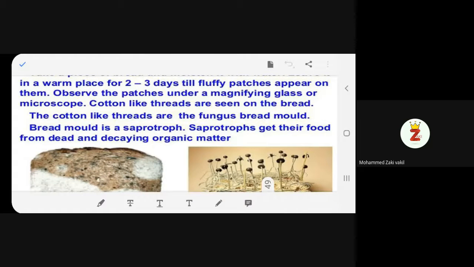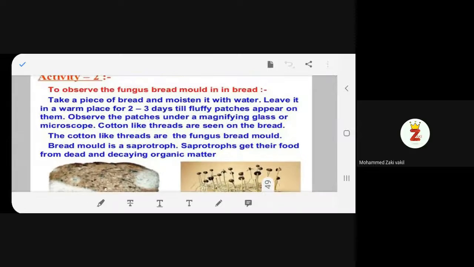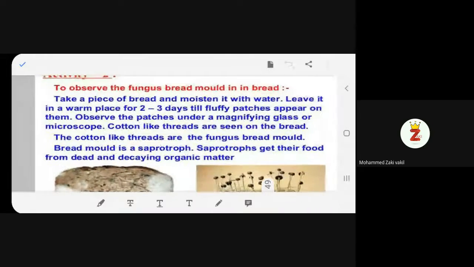Saprotrophs get their food from dead or decaying organic matter. So this is what you can do at home.